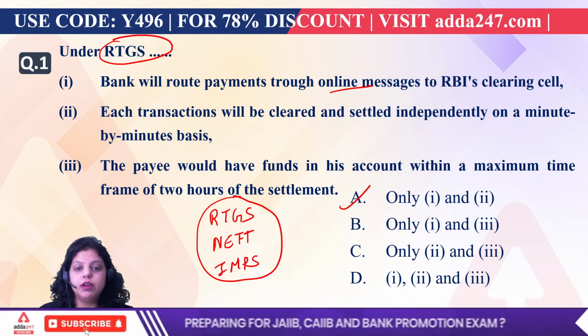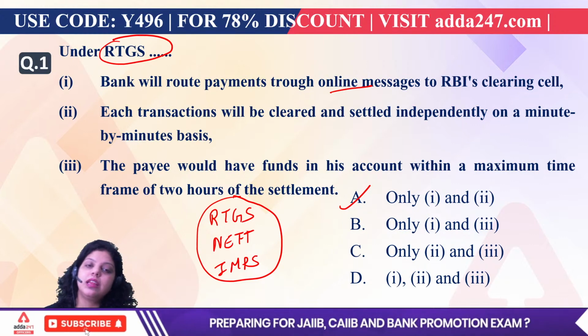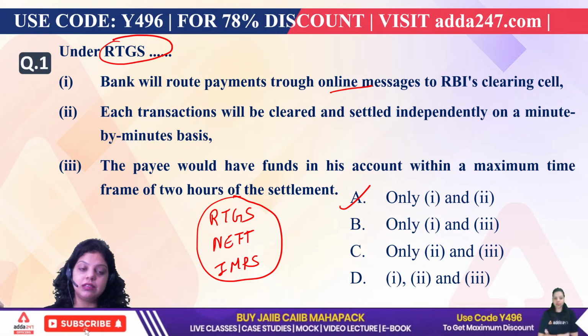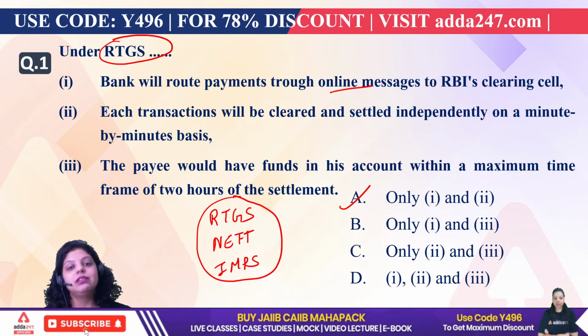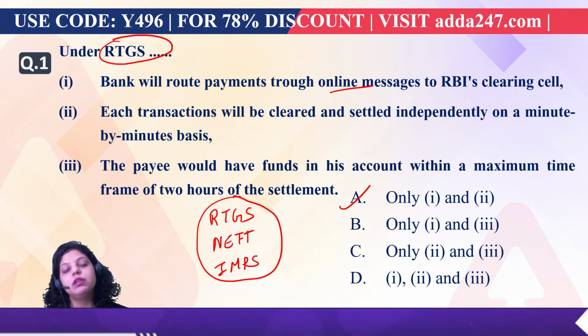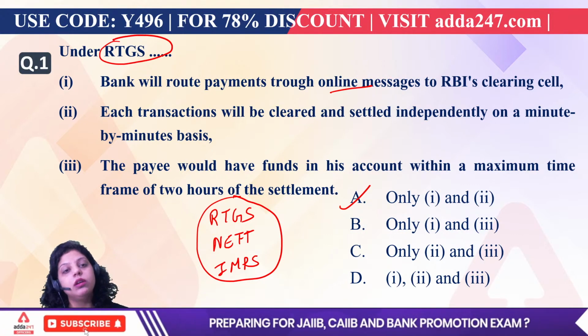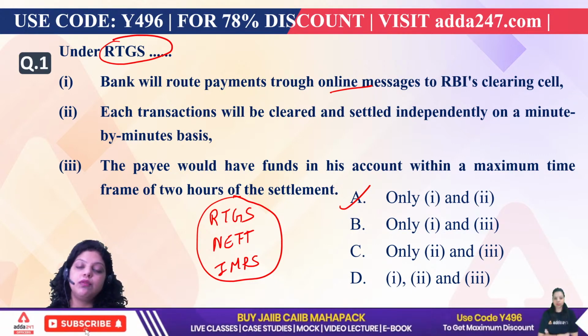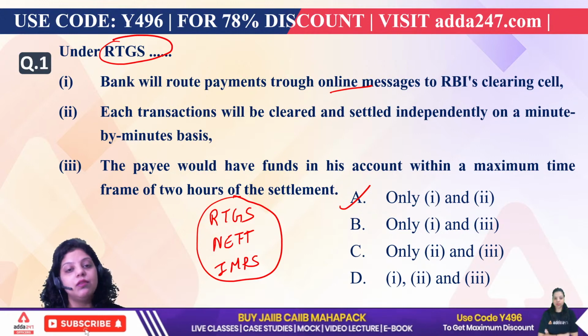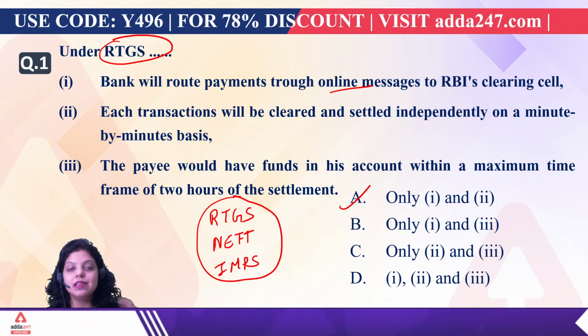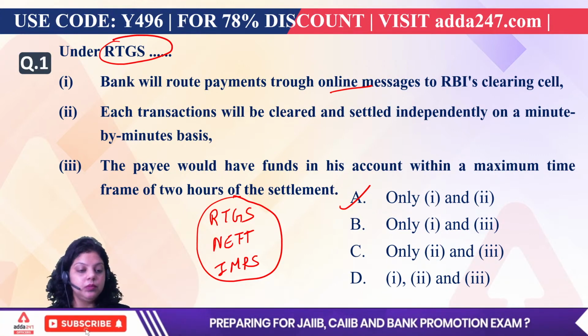Okay, so when we talk about RTGS, the first is correct, that banks will route payments through online messages to RBI's clearing cell. The second is also correct, that each transaction will be cleared and settled independently on a minute by minute basis. But the statement that the payee would have funds in his account within a maximum time frame of 2 hours of the settlement, that is the condition under the NEFT.